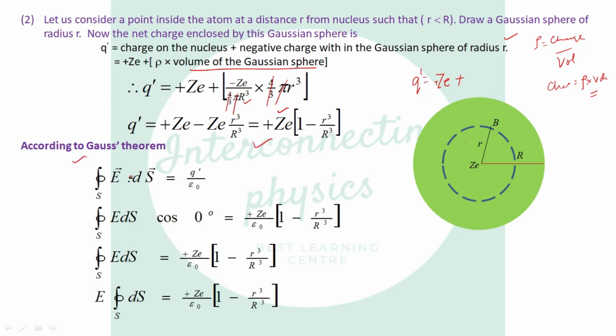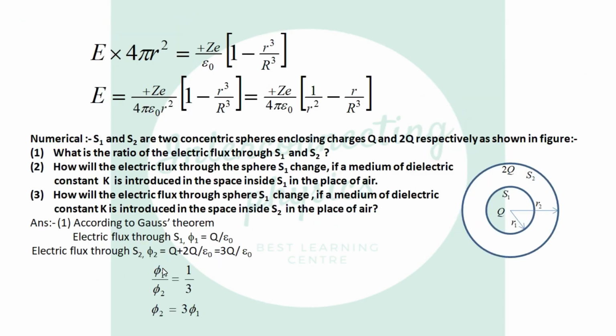Now apply Gauss theorem: closed integral of E dot ds equals q prime over epsilon naught. Since E and ds are parallel, cos 0 is 1, and substitute the value of q prime from here. Now E can be taken outside because at the Gaussian sphere the value of E is constant. And what is the surface area of the Gaussian sphere? 4 pi small r squared. Put the value here and get the result.